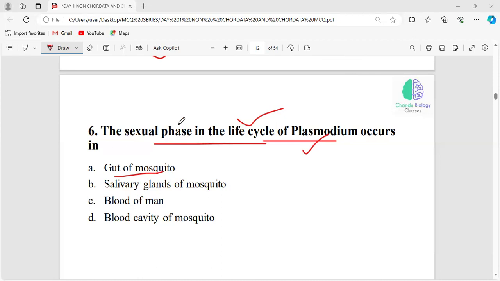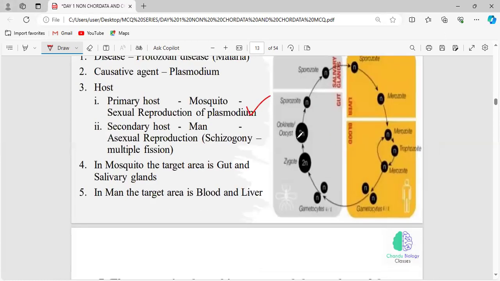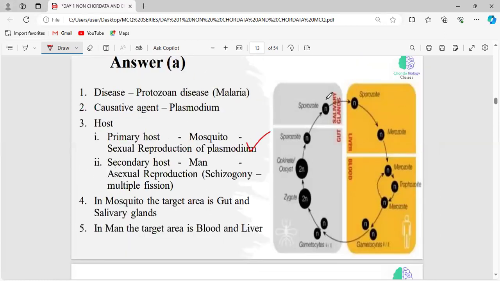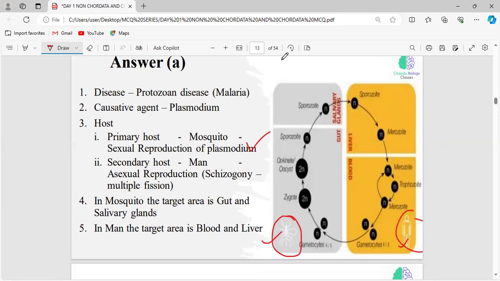Very good, mosquito, because the sexual phase is happening only in the mosquito. Whenever sexual maturity and sexual reproduction is happening, only that host is considered the primary host, right? See, this table is sufficient to understand the question. We have two different hosts for this Plasmodium. One is mosquito and another one is human. In human, you should know that this is a primary protozoan disease which is caused by Plasmodium.